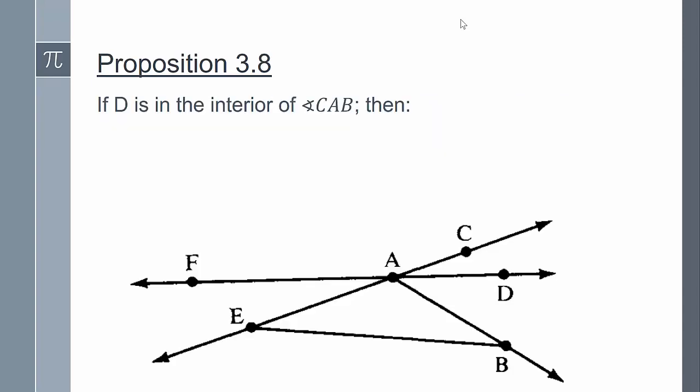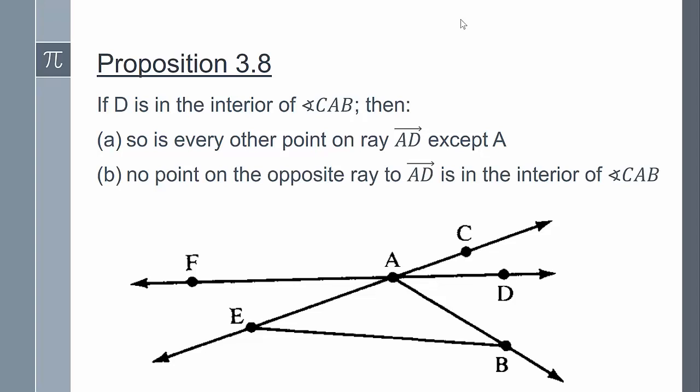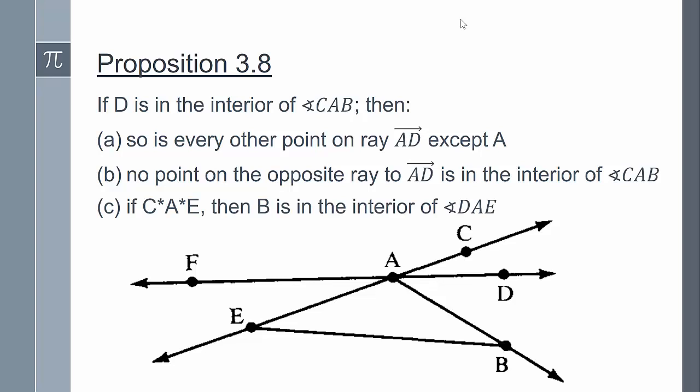Proposition 3.8 states that if D is in the interior of angle CAB, then so is every other point on ray AD except for the point A, and no point on the opposite ray to AD is in the interior of angle CAB. So in this picture below, ray AF is not in the interior of angle CAB. And part C: if A is between C and E, then B is in the interior of angle DAE. We're going to use this fact in a proof in a few minutes.